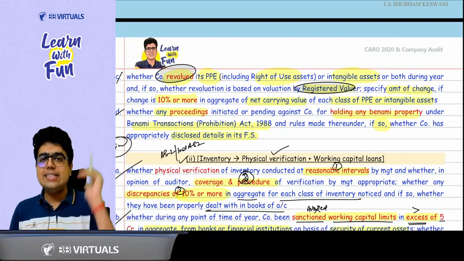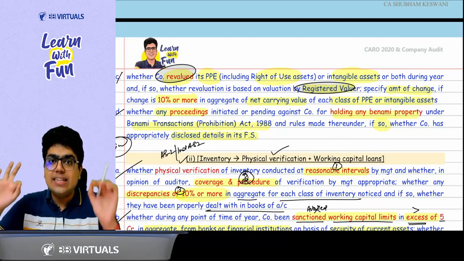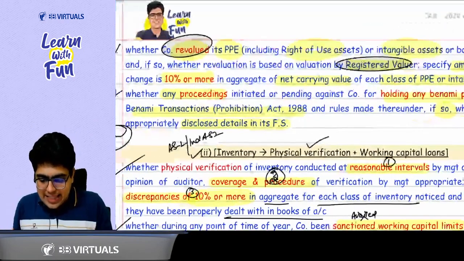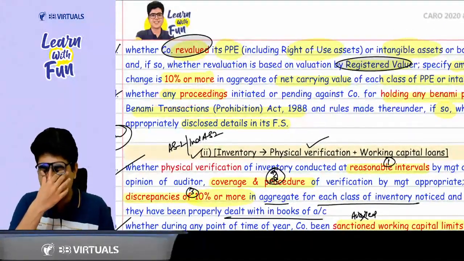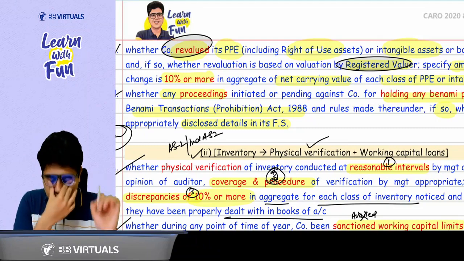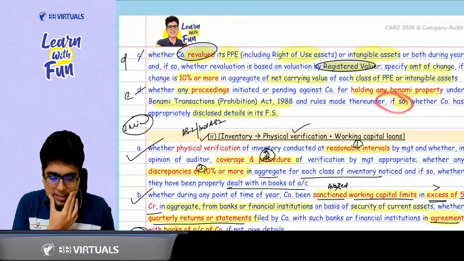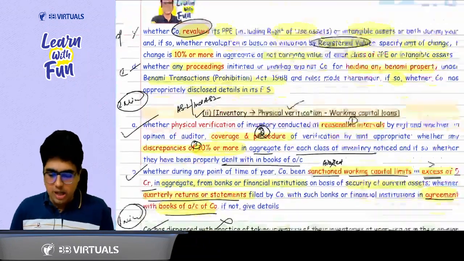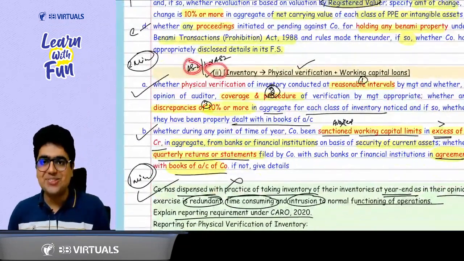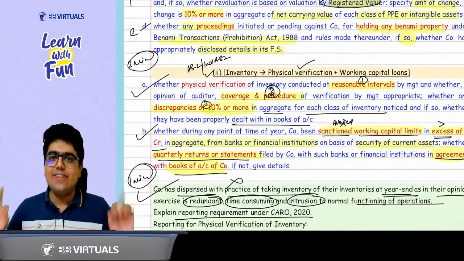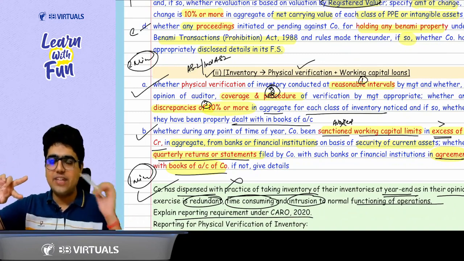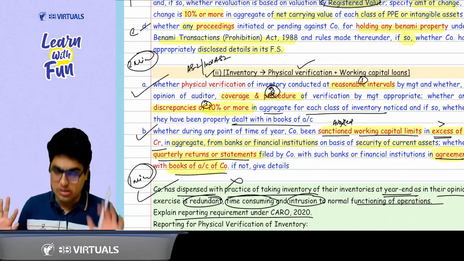Okay, sir. Second thing is, you need to see whether there is any proceeding, any case under the Benami Act for holding the Benami property, that should be disclosed in the financial statement. Again, that you need to report as an auditor. Now comes the clause 2, whether it is AS2, in AS2 you talk about inventory. Inventory, just two things, physical verification, working capital sanction of more than 5 crore.